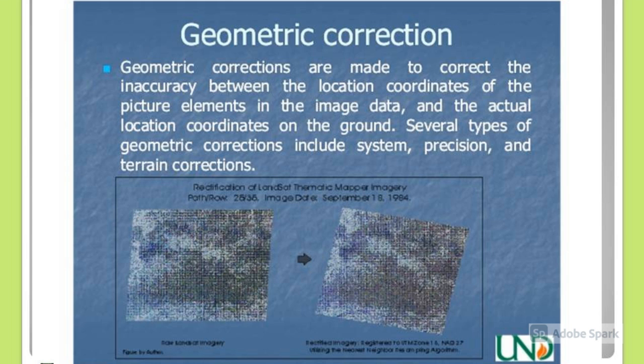Rectification is the process of assigning the geolocations to the image photograph to remove the geometric distortion. The figure shows an example of corrected and distorted image. Geometric distortions include non-systematic distortions such as variation in spacecraft altitude, velocity, and attitude. These distortions must be corrected using ground control points.